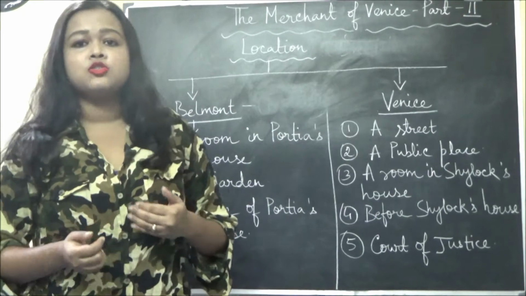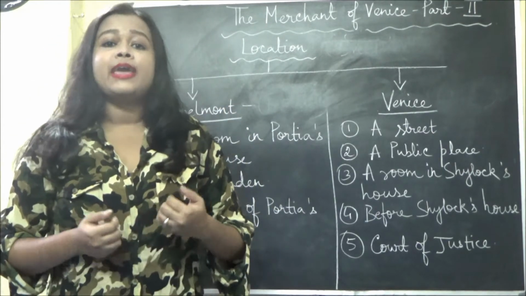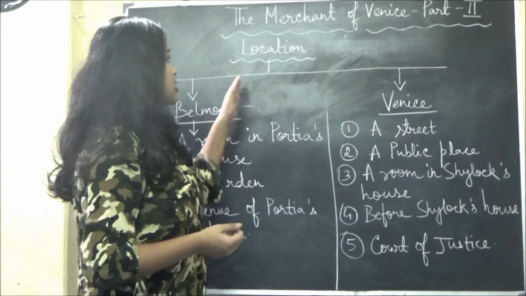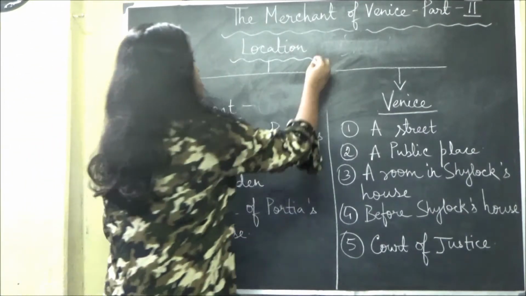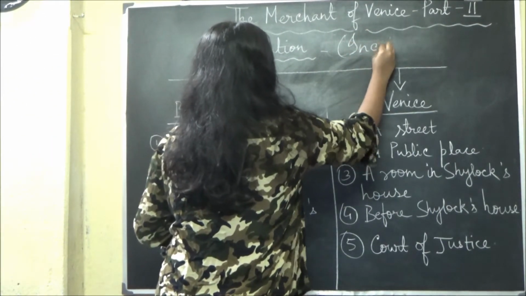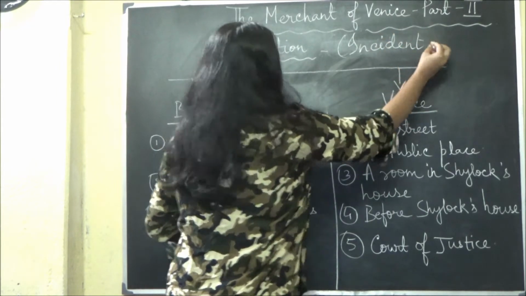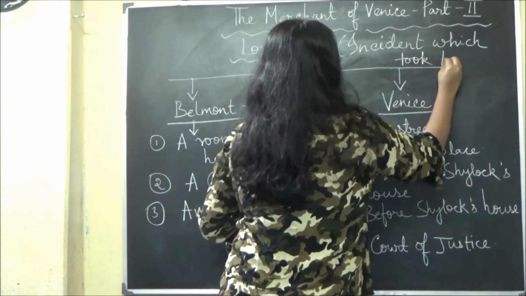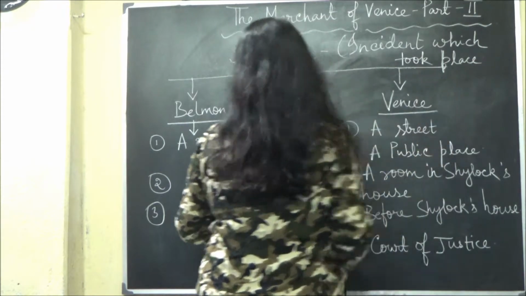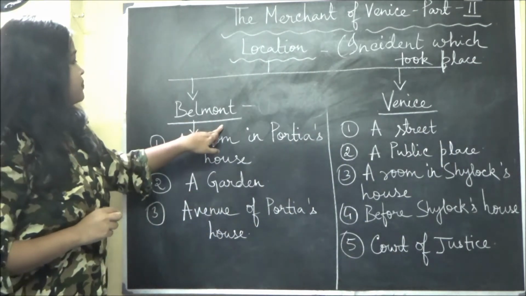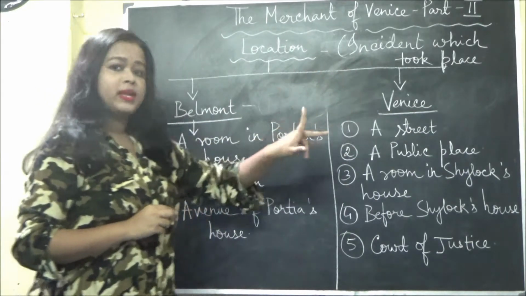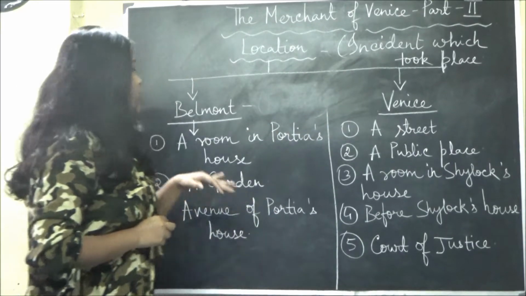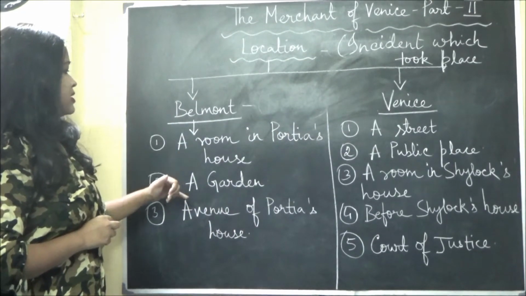I hope you have understood my previous video, which was about the central characters and the plot. So today I will discuss the location. Location means where the incidents took place. There were two places in this play: one was Belmont, another one was Venice. In Belmont, I have mentioned here which type of incident took place.